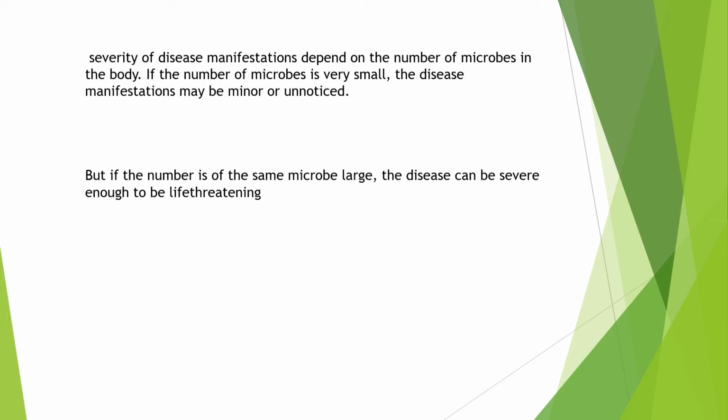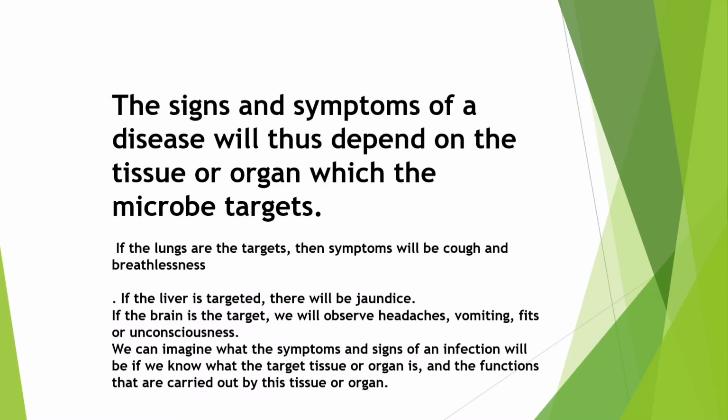Severity of disease manifestation depends upon the number of microbes. If a small number of microbes are there, the disease manifestation may be minor or unnoticed. But if the microbes are large in number, the disease can be severe enough or life-threatening. The signs and symptoms of a disease will thus depend on the tissues or organs which the microbes target. If the lungs are the target, the symptoms are cough and breathlessness. If the liver is the target, there would be jaundice. If the brain is the target, you're going to have headache, vomiting, fits, and unconsciousness.